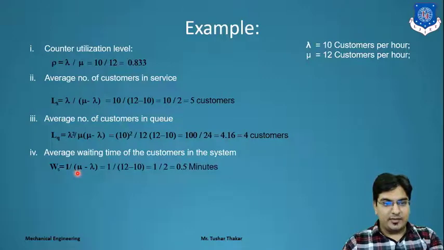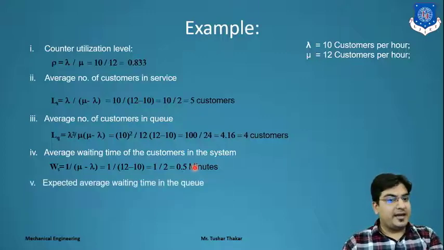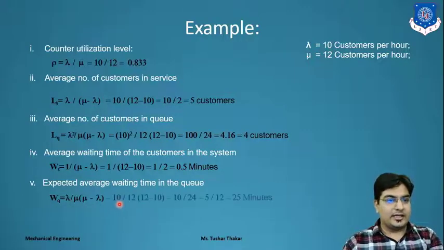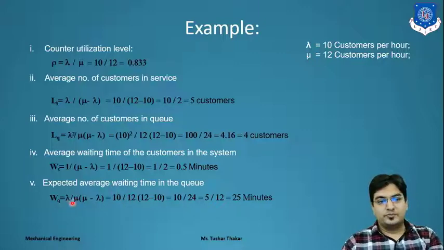By putting in the values of mu and lambda, we get 0.5 minutes. The expected average waiting time in the queue, that is WQ, is lambda divided by mu into mu minus lambda. We put the values of lambda and mu into this equation, and we get 25 minutes as the expected waiting time in the queue.